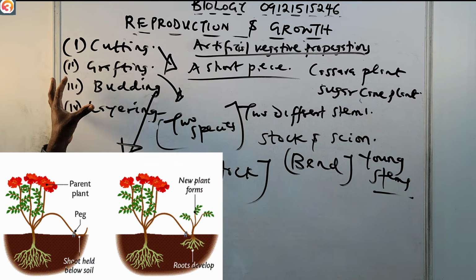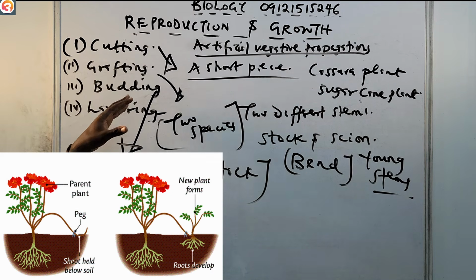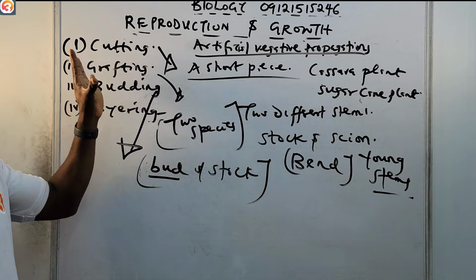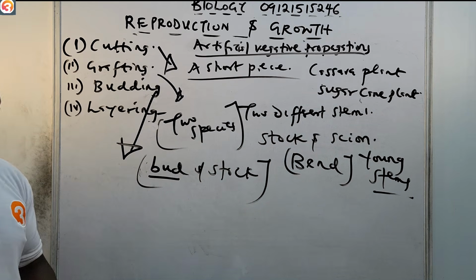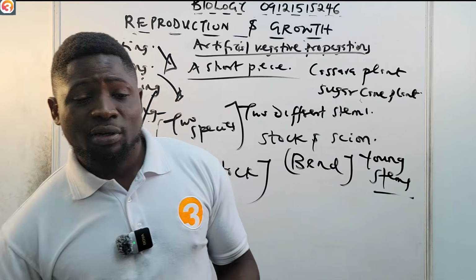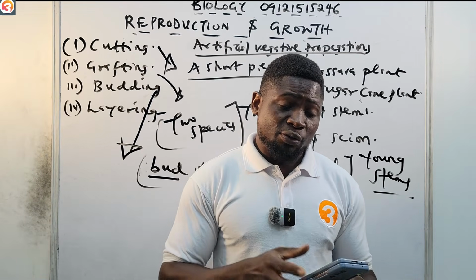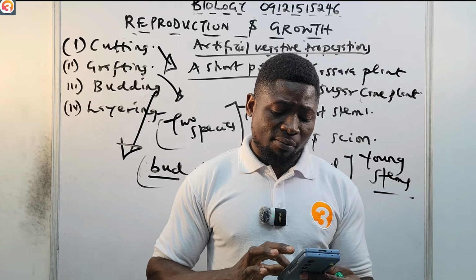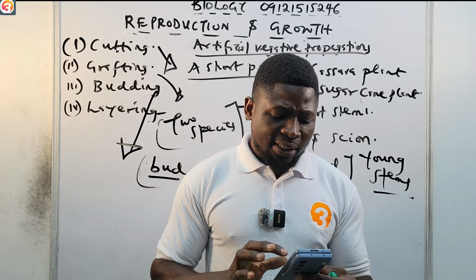So these are the four types of artificial vegetative propagation: cutting, grafting, budding, and layering. Please, you are expected to know what they are, as per your exam requirement. Let us quickly go to the app and answer the questions you have. If they're too easy, you'll be the one to give me the answers in the comment section. Okay, let us go.